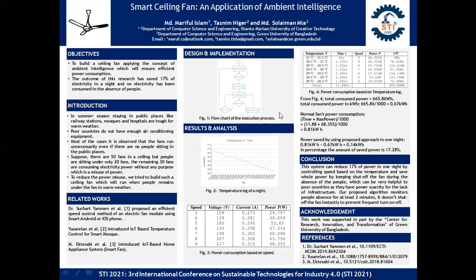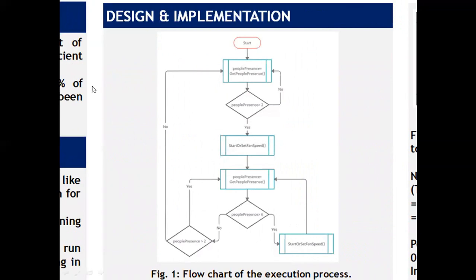If we zoom in, here is our flowchart of our execution process. At first, the system takes people presence, then it checks if the people stay or not. If the people stay, then it goes to a further step.